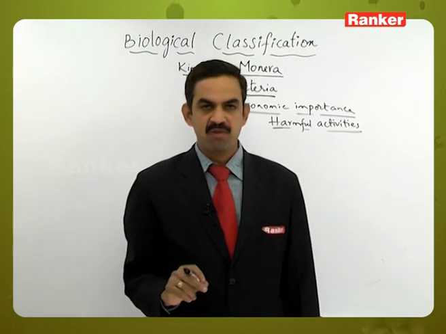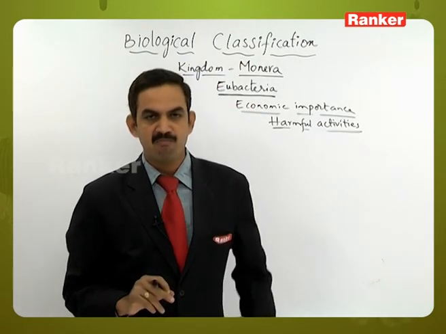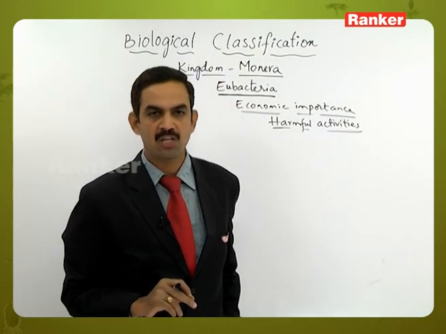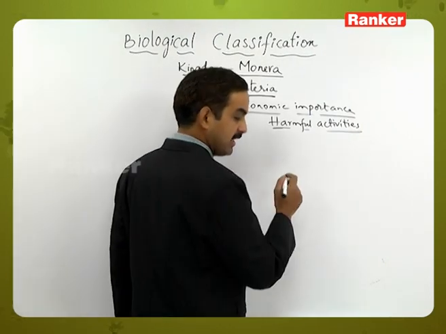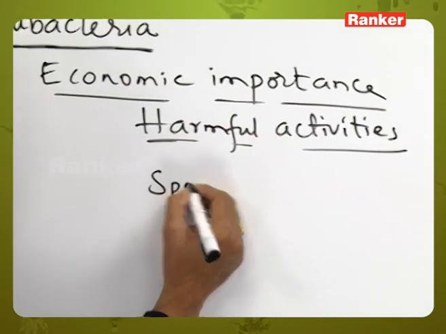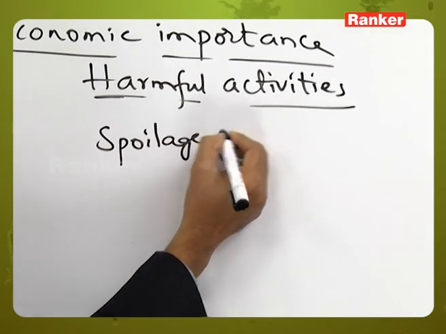In economic importance, the next one is harmful activities. While there are useful activities, there are also many bacteria which cause harm to humankind, plants and animals. Let us take some examples. One is spoilage of food.